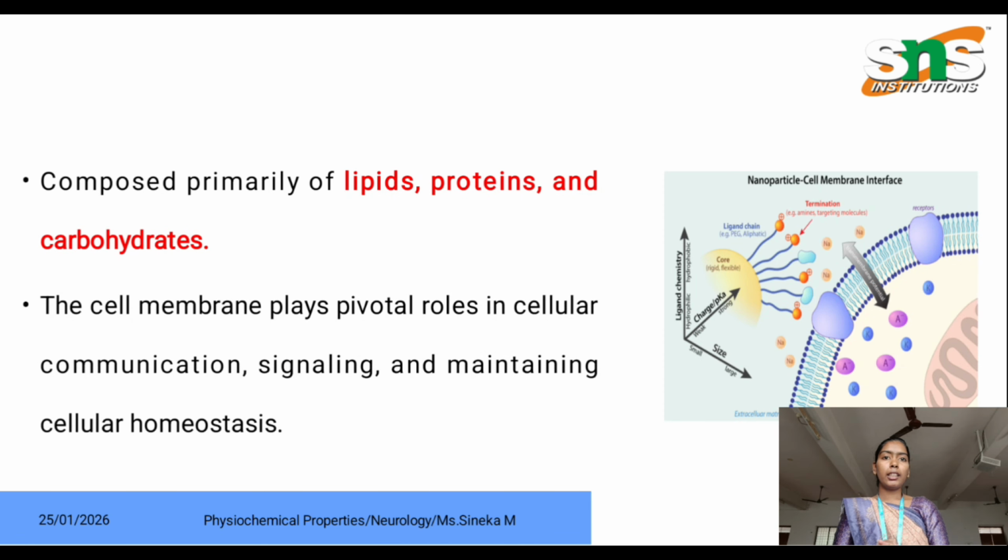The cell membrane is composed primarily of lipids, proteins and also carbohydrates. These three substances make this cell membrane. The cell membrane plays an important role in cellular communication and cellular signaling and maintaining cellular homeostasis, that is, maintaining the cell's internal environment, and also it helps the substances entering and leaving the cell.